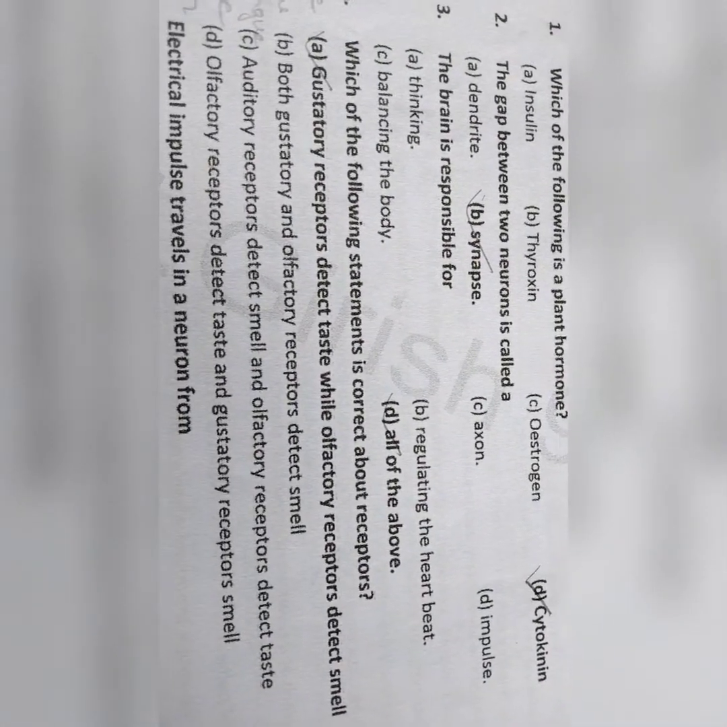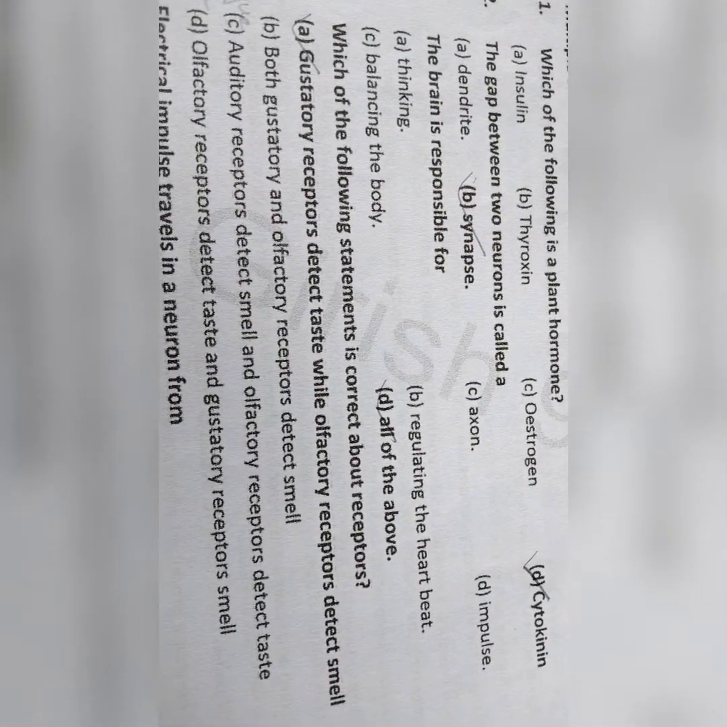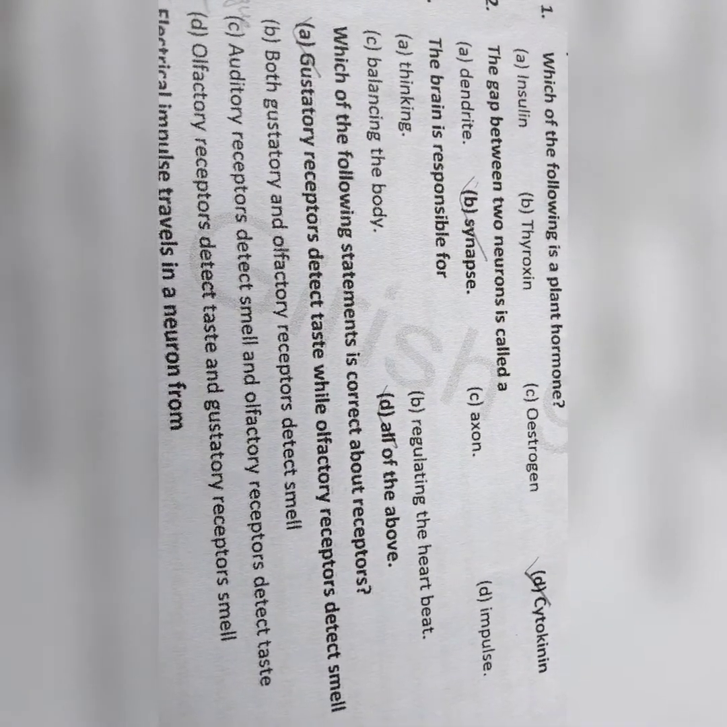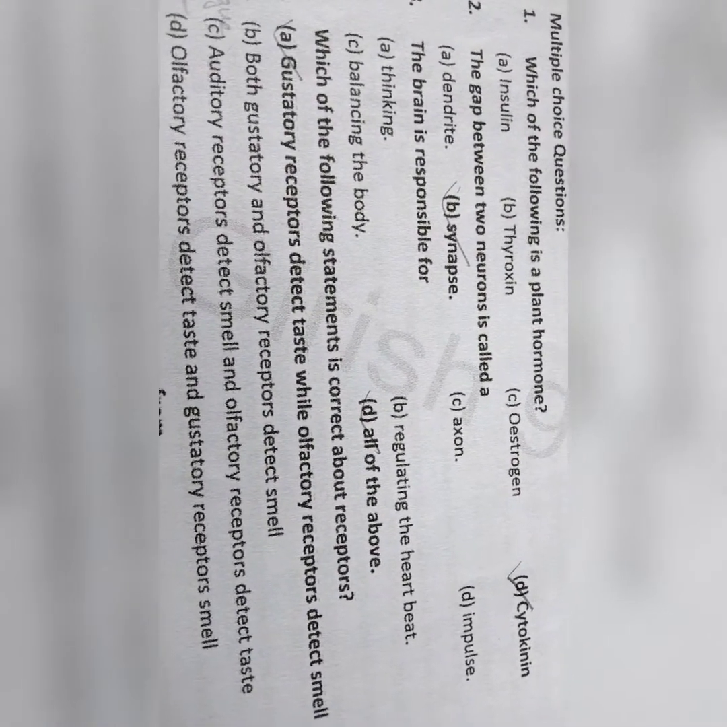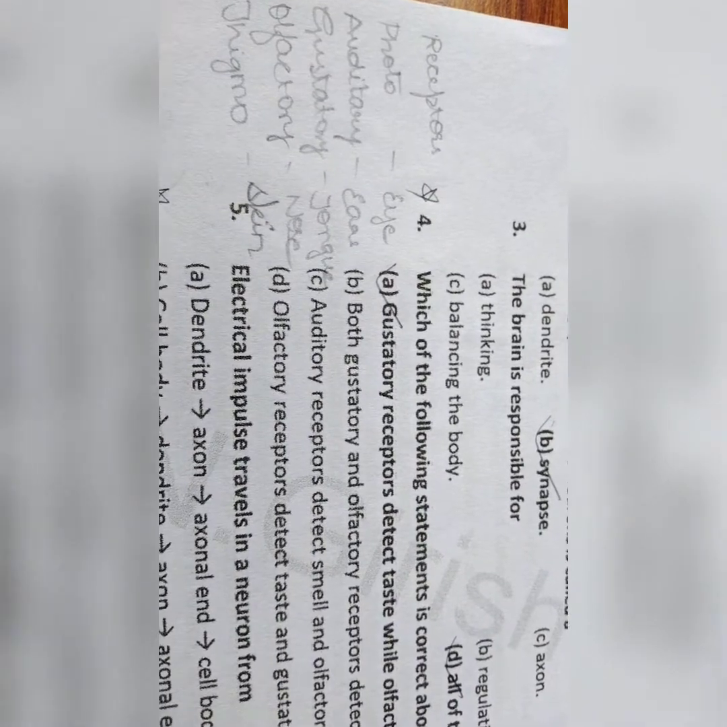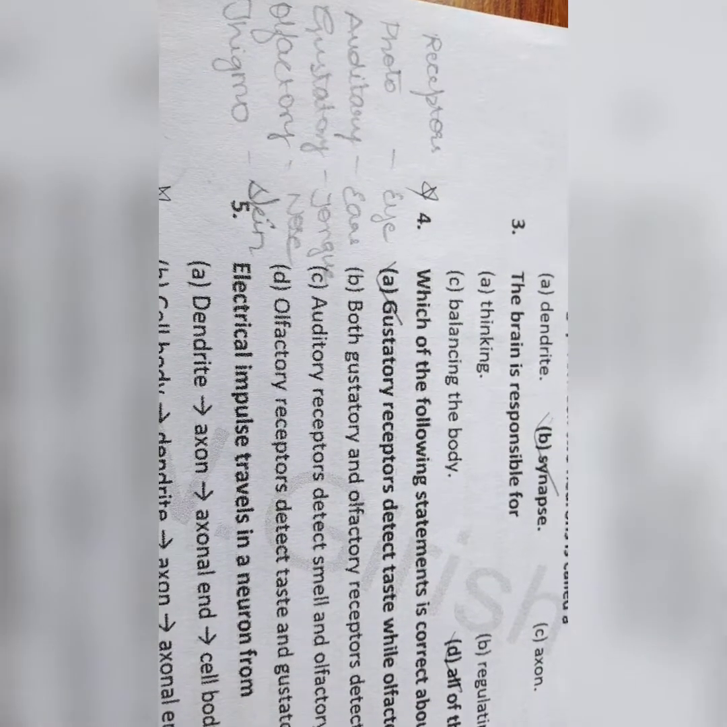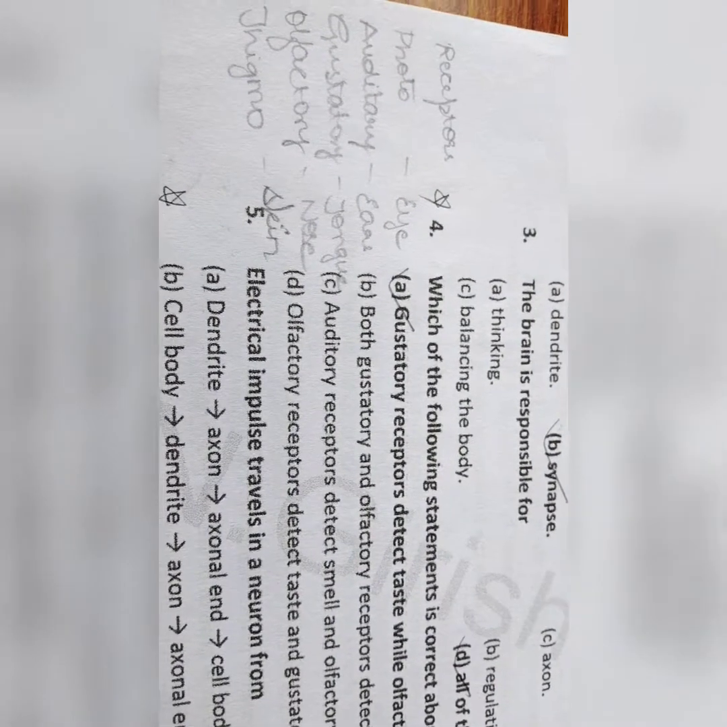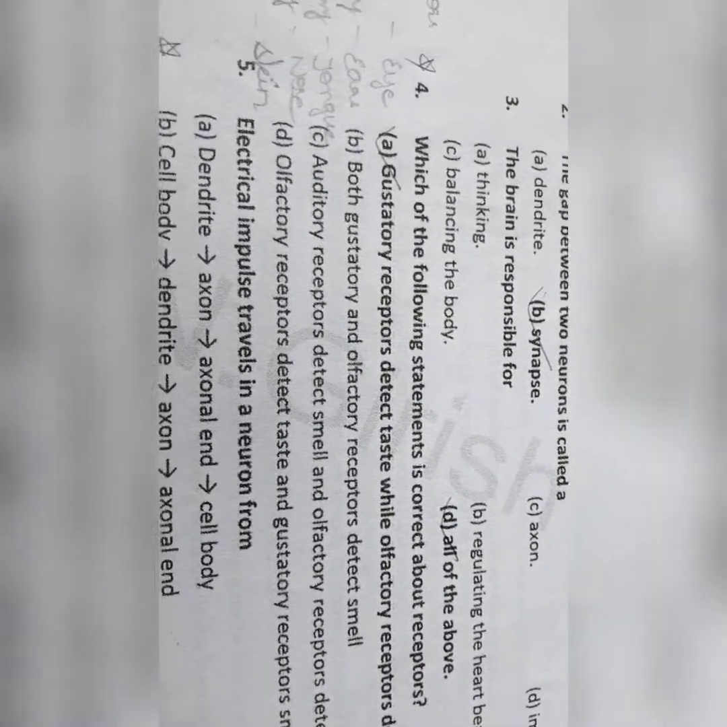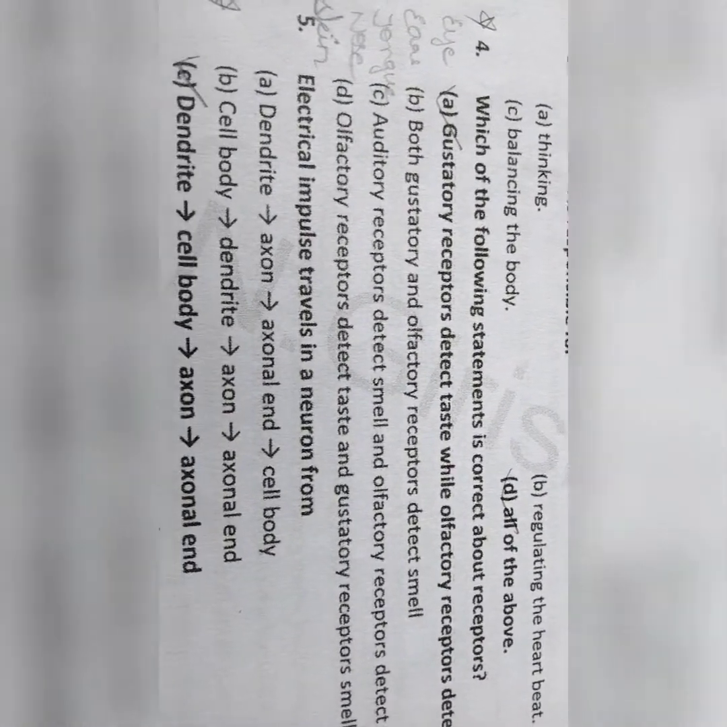Which of the following is correct about receptors? Gustatory receptors detect taste while olfactory receptors detect smell. Remember, receptors. Photoreceptors are eyes. Auditory receptors are ears. Gustatory receptors are tongue. Olfactory receptors are nose. Thermoreceptors are skin. This is an important question as it has come in exam.